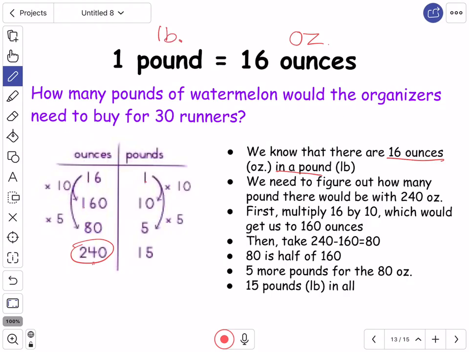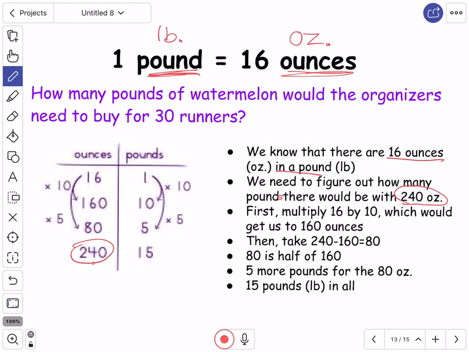And this is how you abbreviate ounces if you were not sure before. For ounces, you would normally see OZ. That stands for ounces. For pounds, you would see LB. So if you ever see LB, that stands for pounds, and if you ever see OZ, that stands for ounces. We know that there are 16 ounces in a pound.